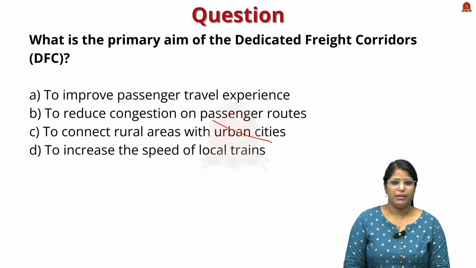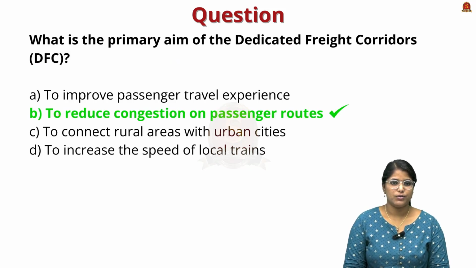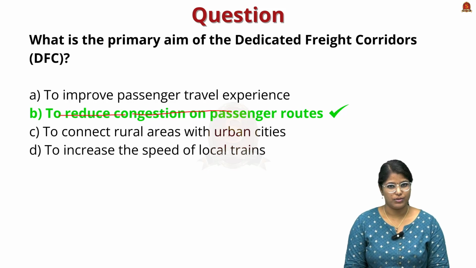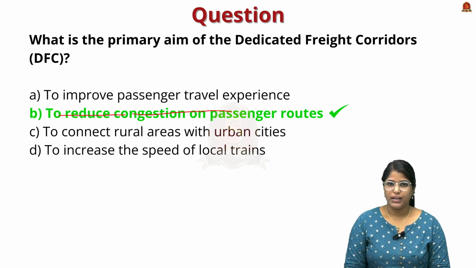Now we have a main prelims question for you. What is the primary aim of the Dedicated Freight Corridor, DFC? Here the correct answer is to reduce congestion on passenger routes. So with these learned points, now let us move on to the next news article discussion.